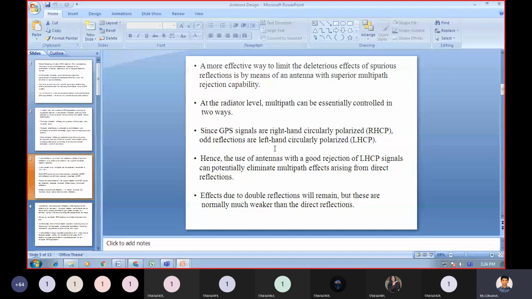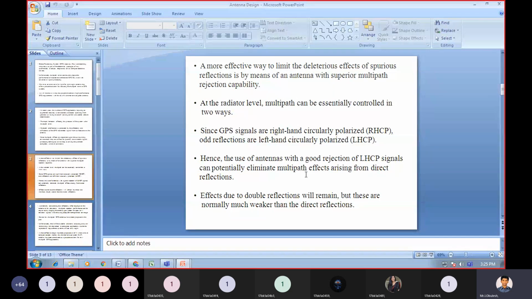Hence, the use of antennas with a good rejection of left hand circularly polarized signals can potentially eliminate multipath effects arising from direct reflections.